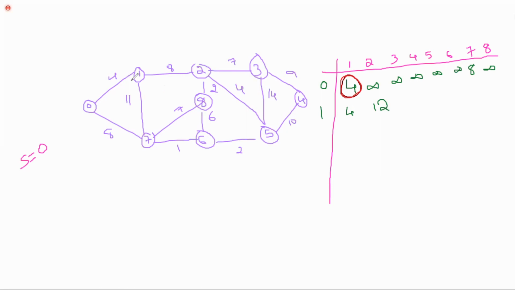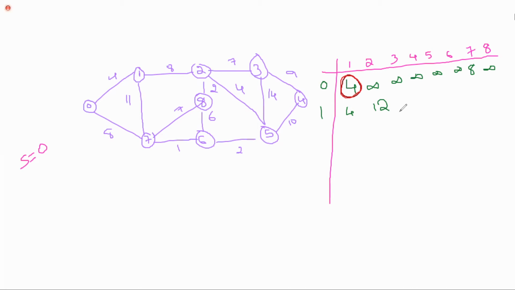So with the help of the first vertex, I am able to reach from 0 to 2. Initially I don't know the route, that's why I gave it as infinity. Now I am having help, and the help is nothing but vertex 1. So via vertex 1, I can reach the next vertex, 2. So 8 plus 4, which is 12. Next, is it possible to reach 3?